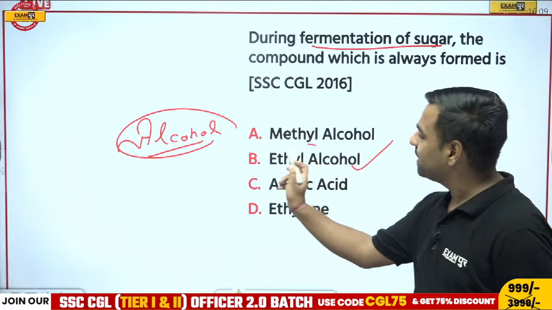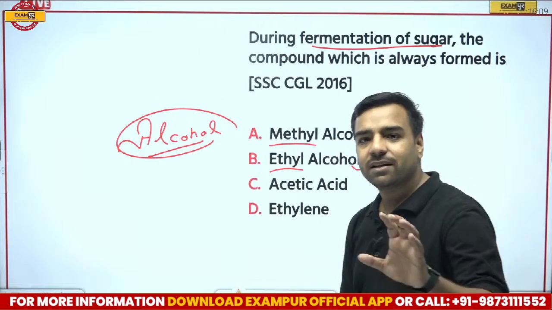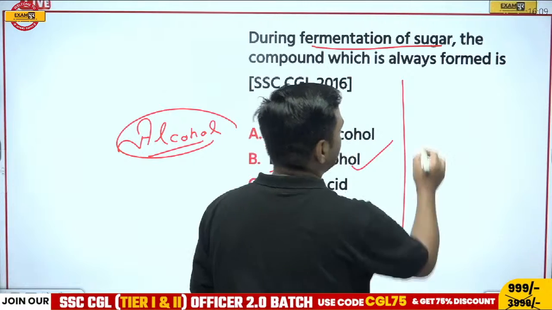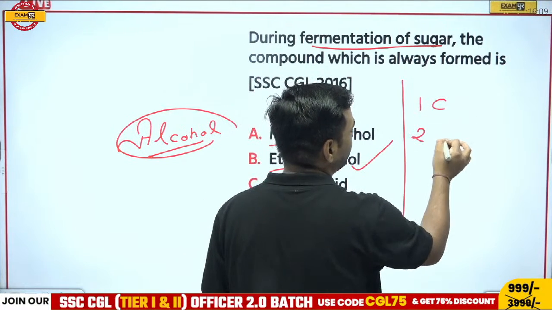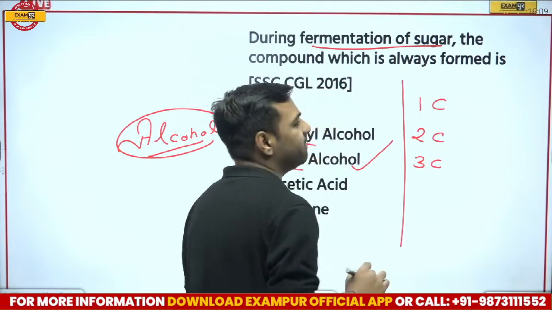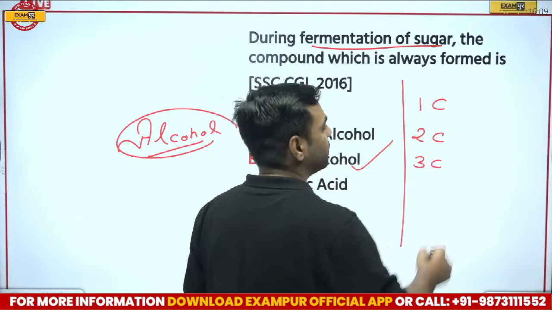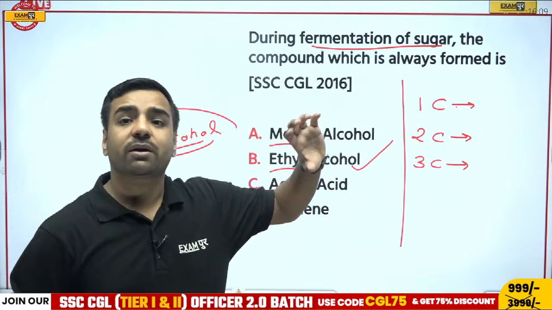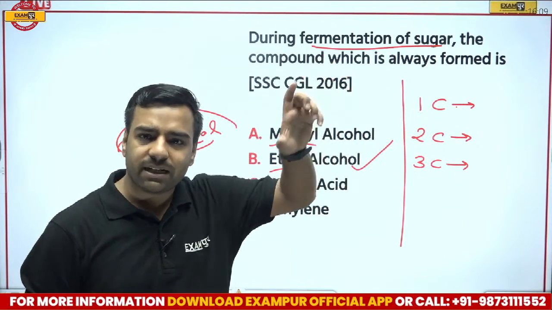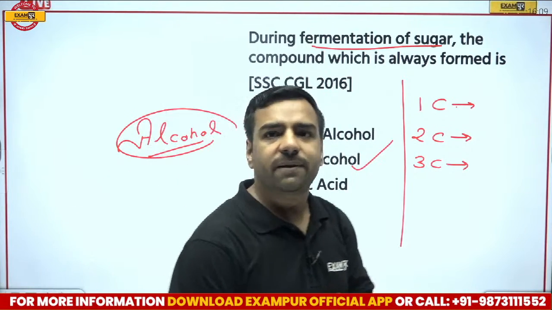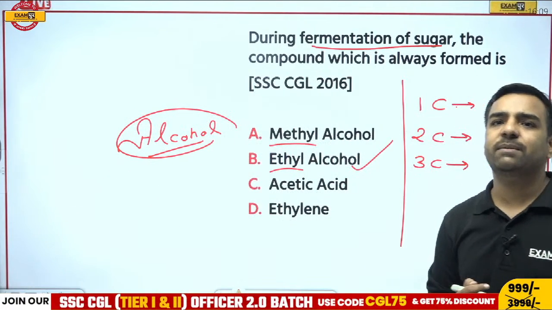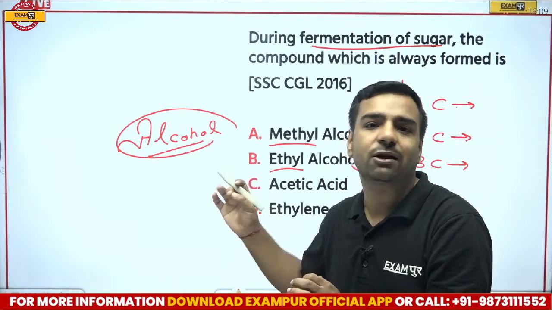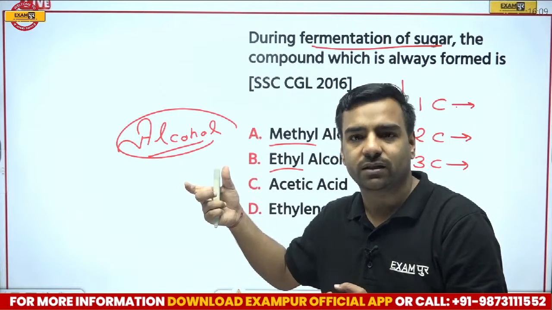Now what about methyl and ethyl? What is the difference between them? This is a part from organic chemistry, right? Now in organic chemistry, please remember, if I talk about 1 carbon, 2 carbons, 3 carbons, we must remember what 1 is representing. So it is like this: meth, eth. You remember that part? If I talk about hex, oct, we must remember that particular sequence order, right? So if I talk about ethyl alcohol, please remember during the fermentation of sugar, the compound which is always formed is ethyl alcohol, or we can say ethanol, right?